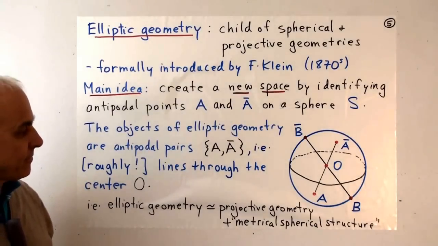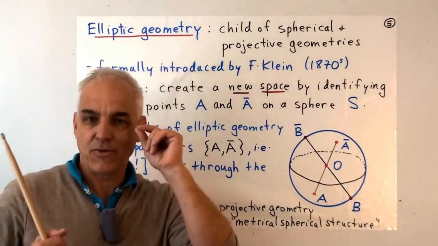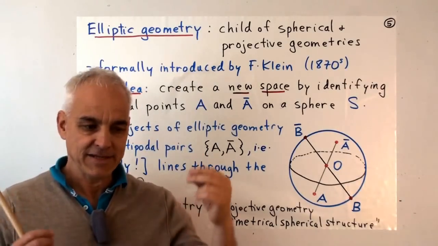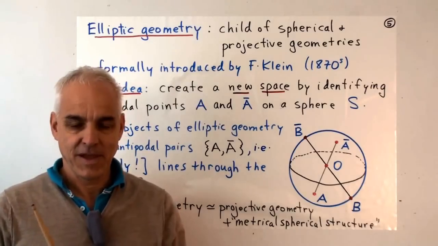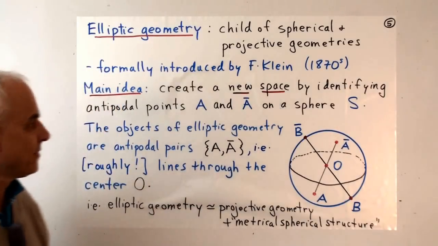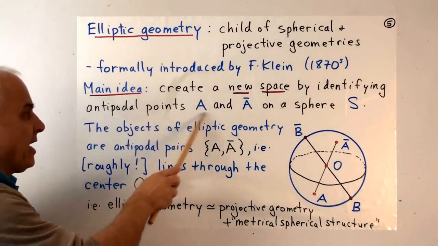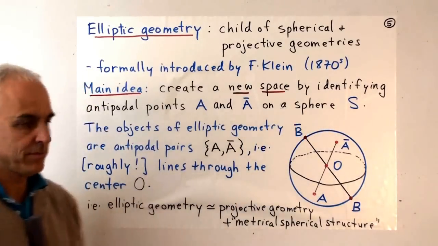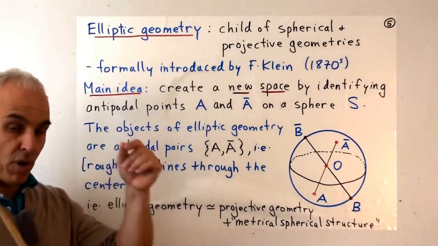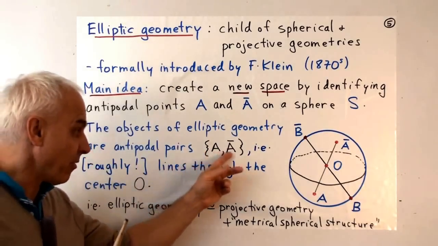And what Klein said is, let's have a look at the sphere, let's have a look at this problem of antipodal points, and let's get rid of this problem by doing something very imaginative. Let's identify antipodal points. Let's consider a pair of antipodal points as one object. So we're going to create a new space by identifying antipodal points A and A bar on a sphere S. So the objects of this new elliptic geometry are not points like they are on the sphere, but rather pairs of points and pairs of antipodal points.